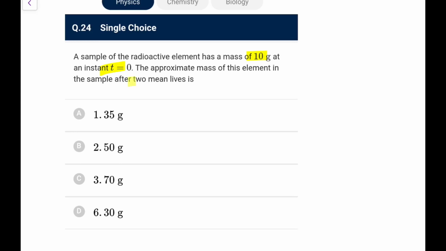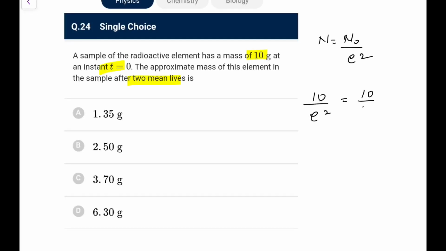Next, a sample of a radioactive material has a mass of 10 gram at time t equal to 0. What is the approximate mass of the element after 2 mean lives? After 2 mean lives, the N remaining would be equal to N naught by e square. So mass will become 10 by e square, and e is that 2.7 something. So e is 2.71, and 2.71 whole square is approximately 7.3.